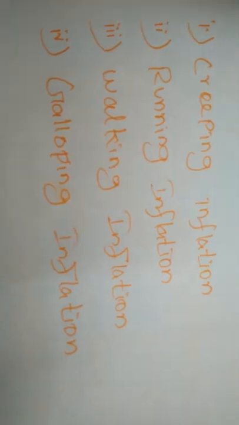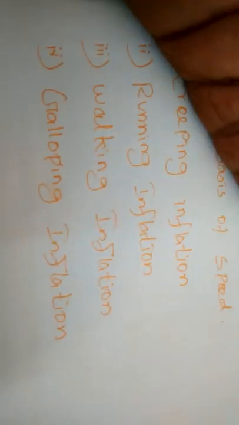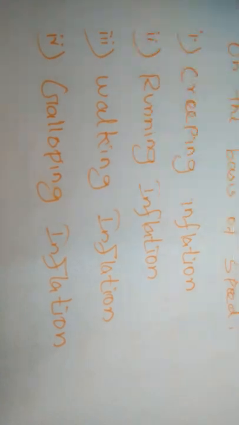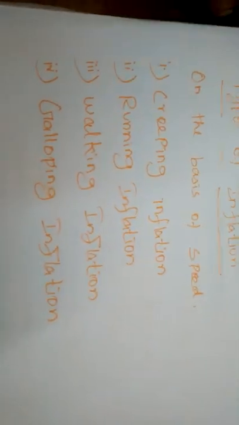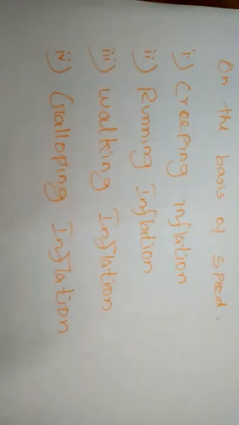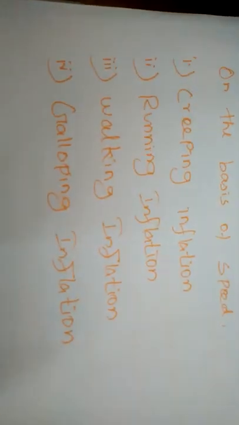Now the price of one pen is 10 rupees, and after 2 months the pen will increase to 100 rupees. This is called galloping or hyperinflation. This type of inflation totally spoils the whole economy, and in these situations individual people cannot live in our society.